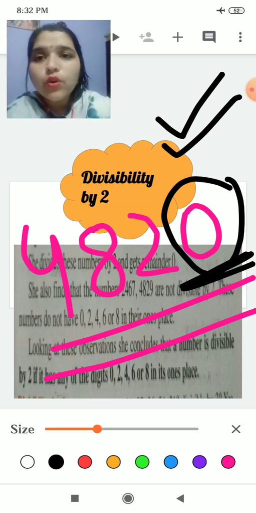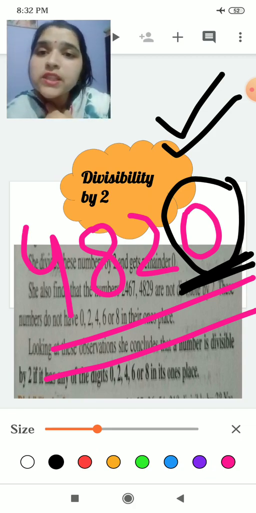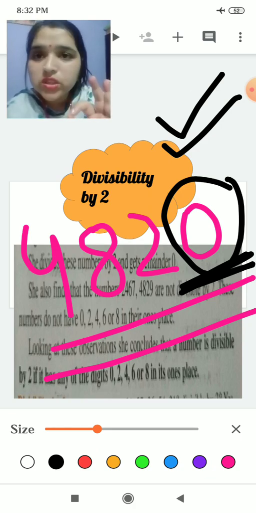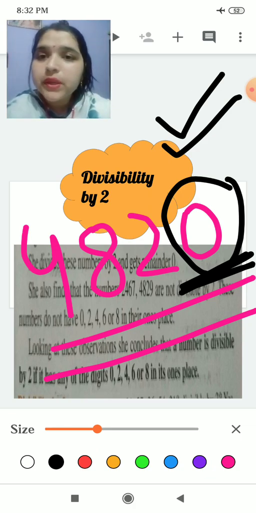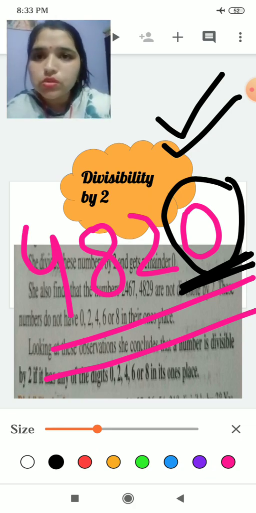Okay, now comes divisibility of 2, because it again has 0 in its ones place, so it will be divisible by 2 also.